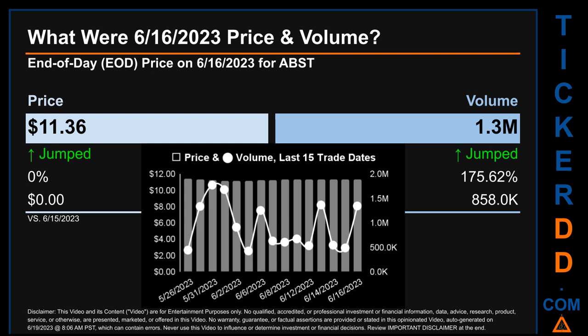Across a range of 28 cents, the max and minimum end-of-day price were respectively 11.4 and 11.12. Volume saw a range of 1.3 million, from a day low of 426.1 thousand to a day high of 1.8 million.